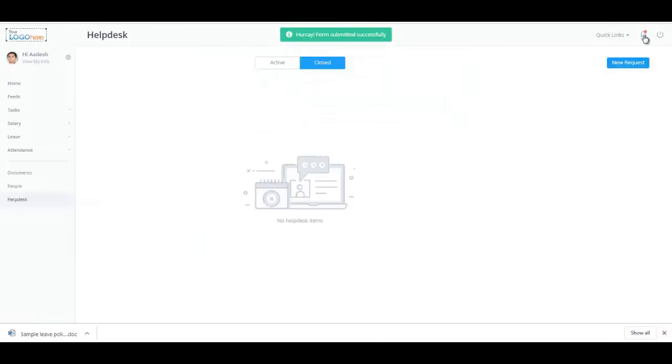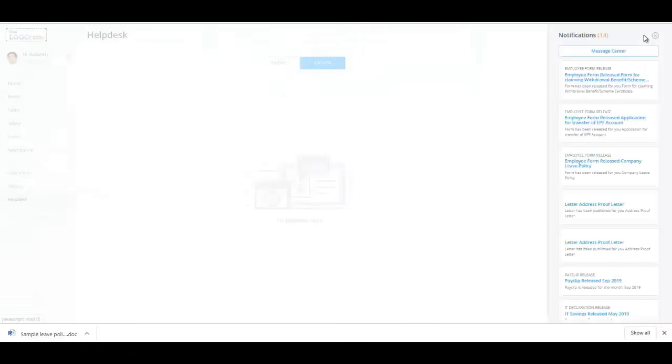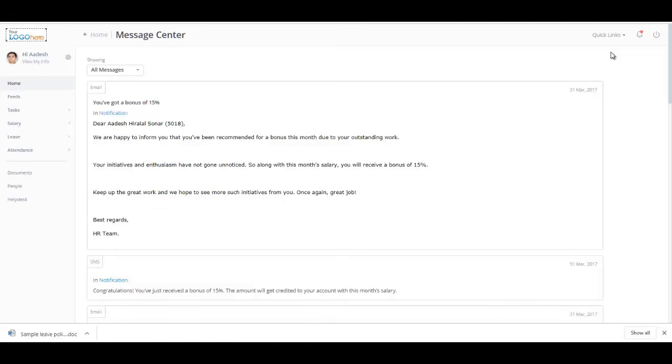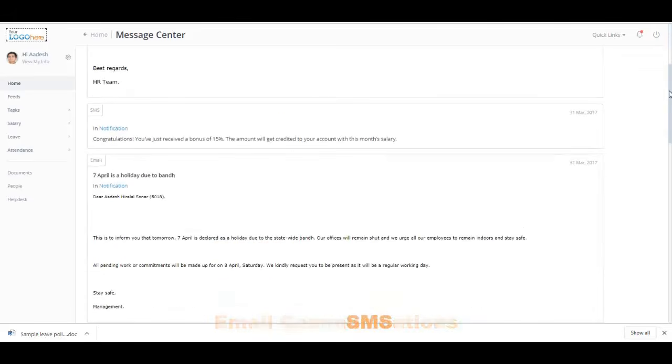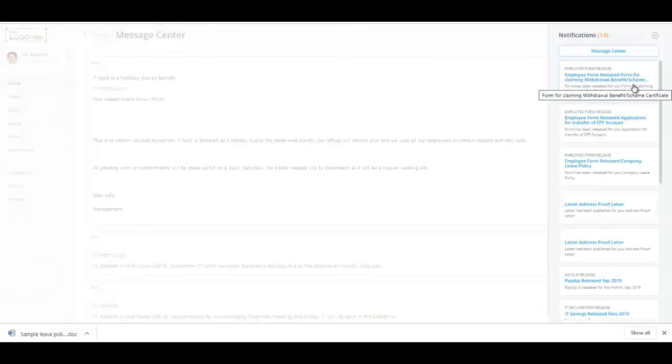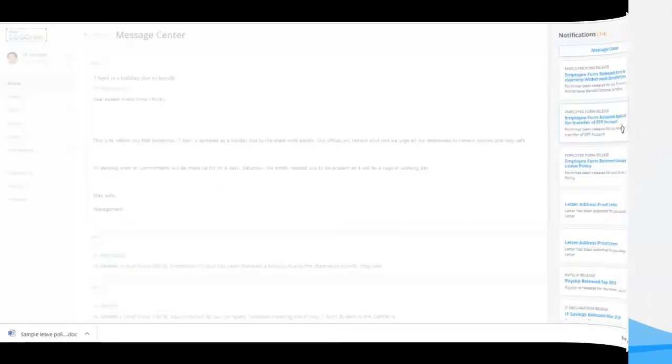Finally, the Message Center option on the taskbar will allow you to view all the notifications which are sent to your attention by the admin or HR in your organization, such as bulletin board messages, emails, SMS, etc. All other general notifications can be found below the Message Center tab.